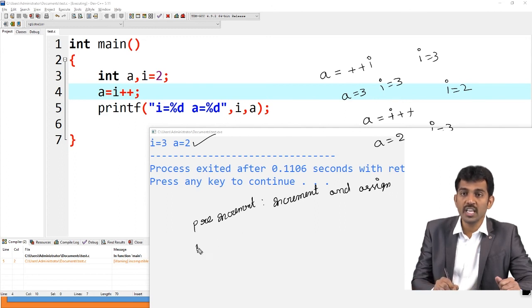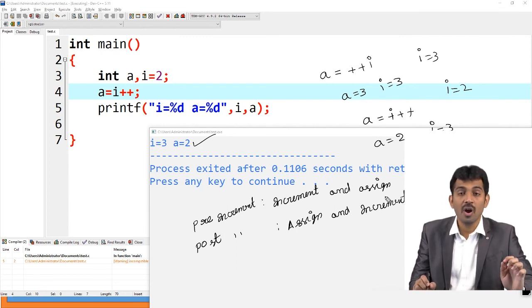What about post-increment? It means please assign first and then you go for the increment. This is the formula, please note this. If it is clear, then you can handle the increment and decrement the same way. Pre-decrement and post-decrement will also work as it is.